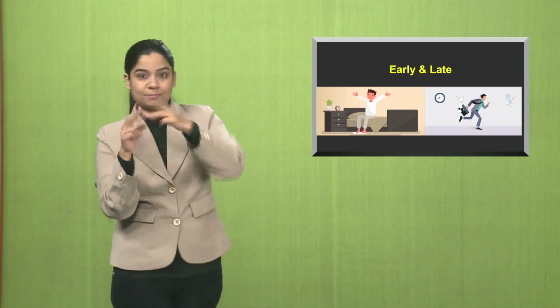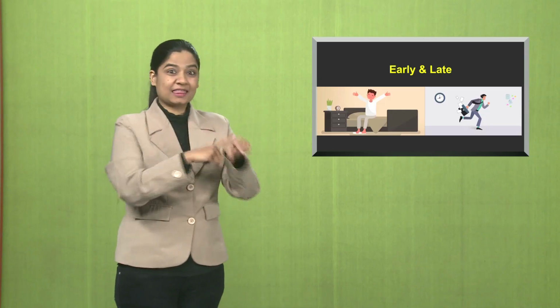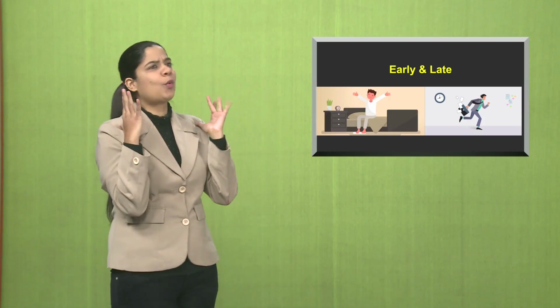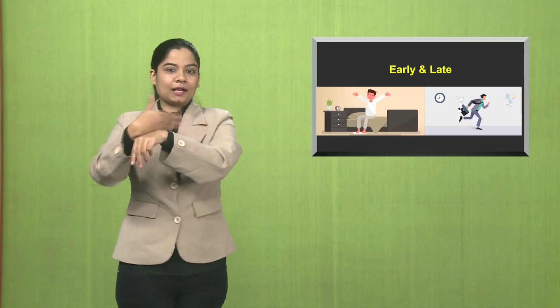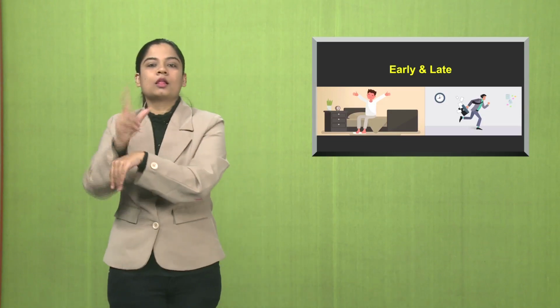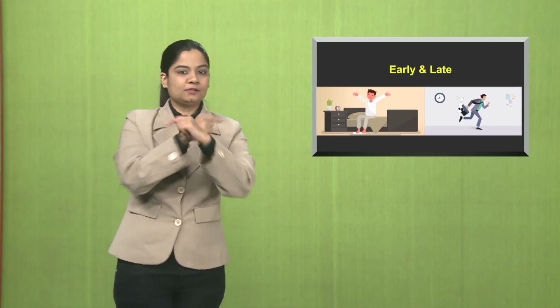Early and late, they are two different terms. Early means to be before the usual time. If you're asked to come at 10 but you reach at 9:30. Whereas late is something that's taking place after the expected or usual time. If you're expected to come at 10, you coming at 10:15 is being late. So these are two opposites, early and late.